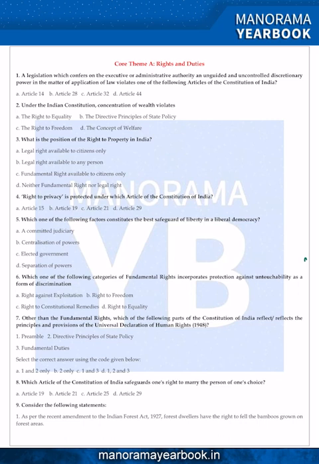So the sixth question: which of the following categories of fundamental rights incorporates protection against untouchability as a form of discrimination?